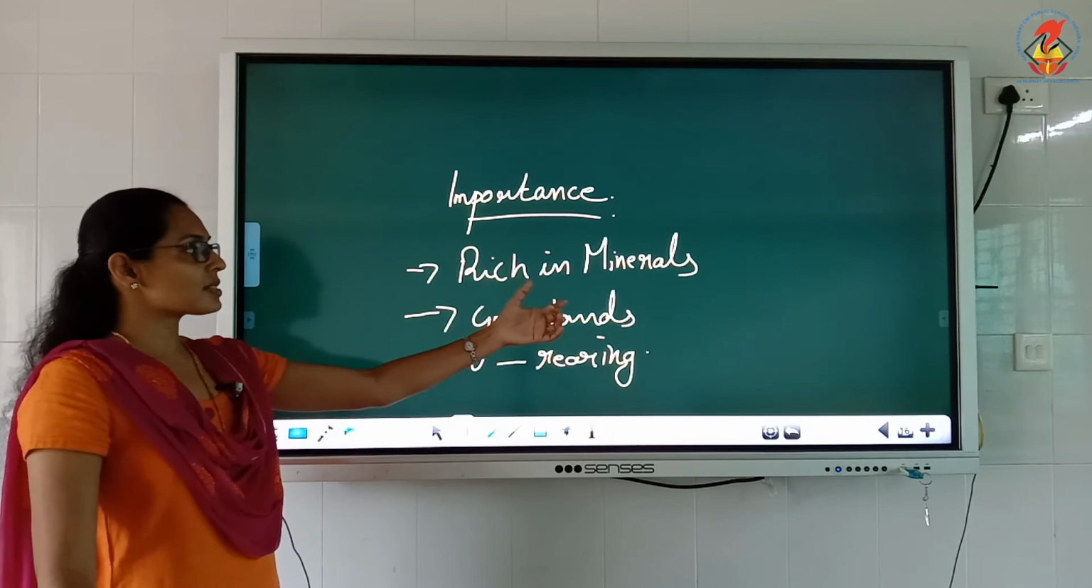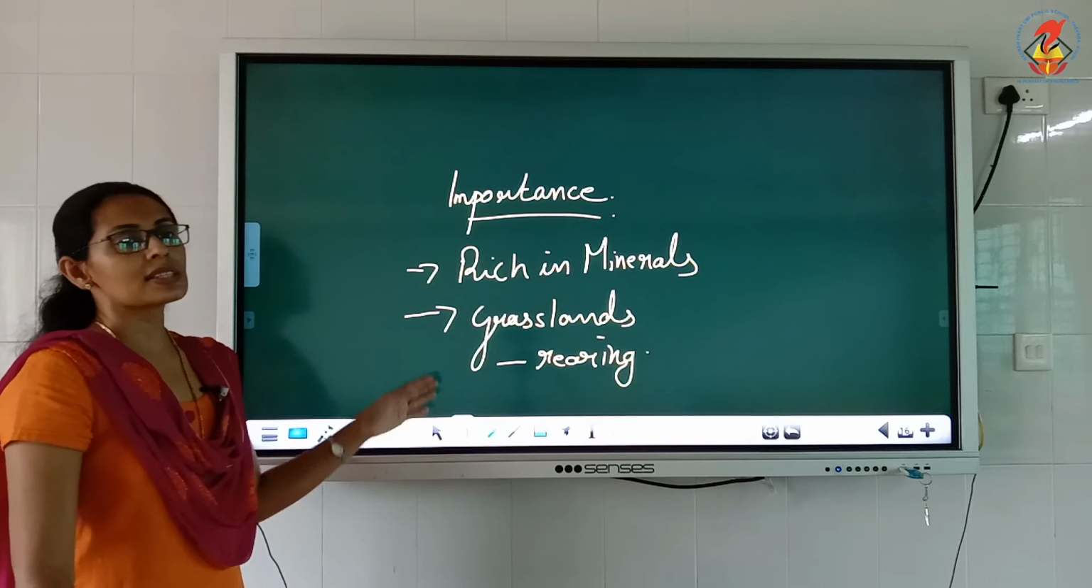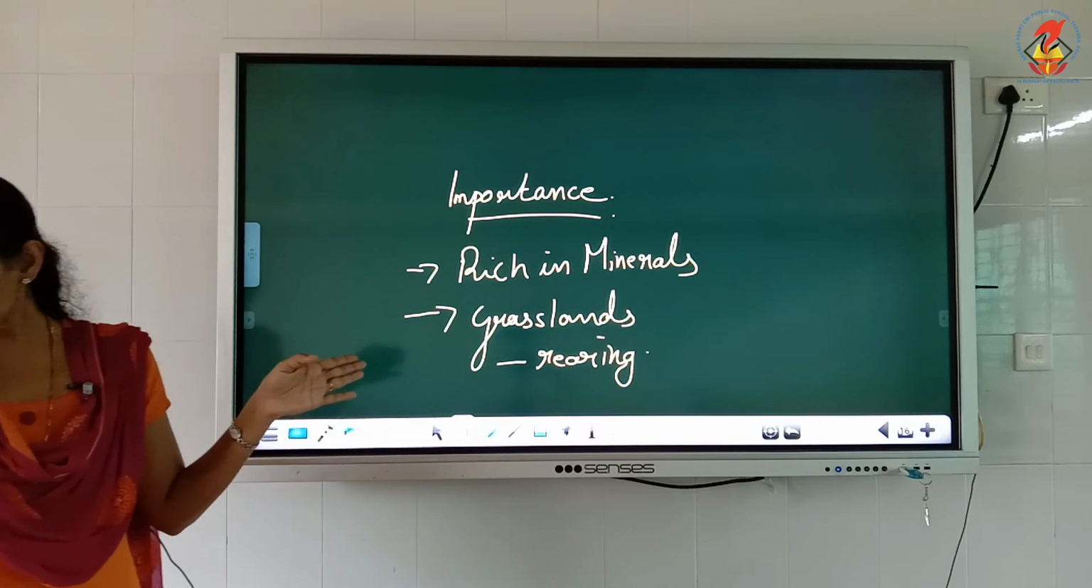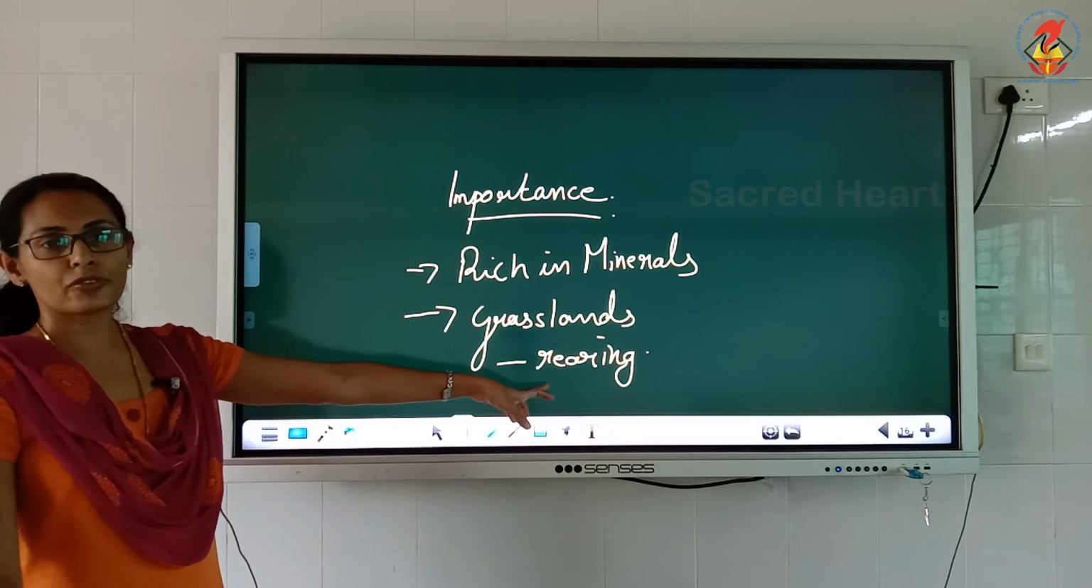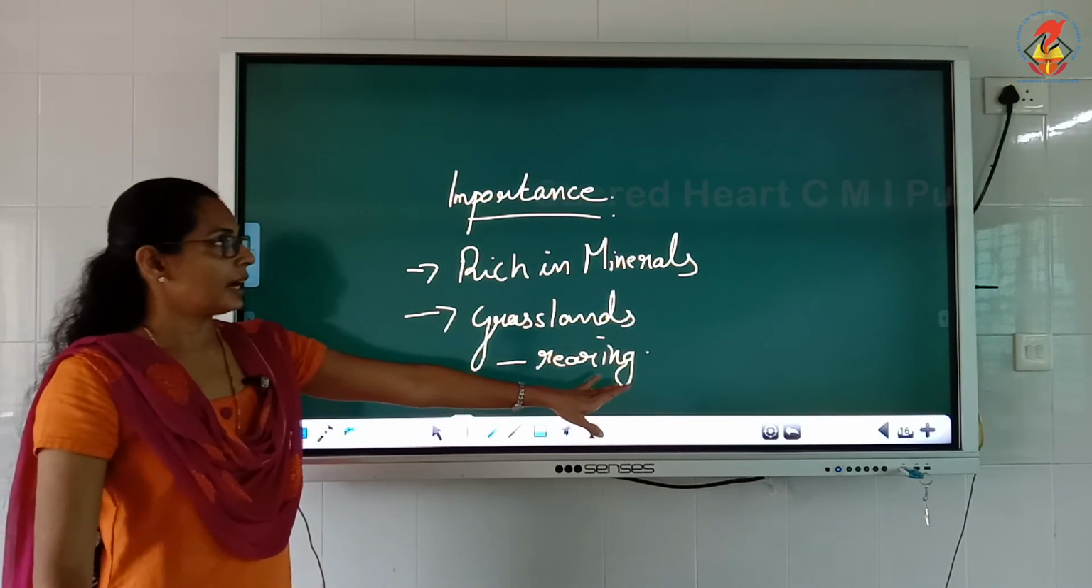The first one is that it is rich in minerals. The second one is that it has grassland. Grassland is very important. It is important for rearing sheep, cattle and all such animals.